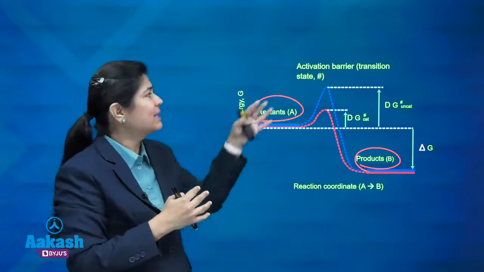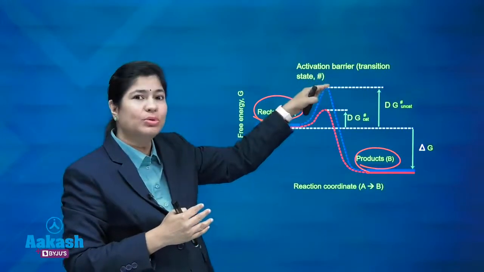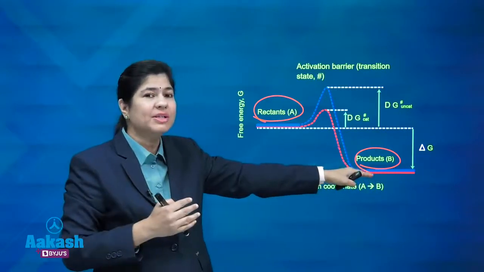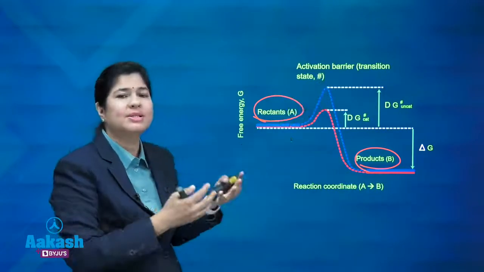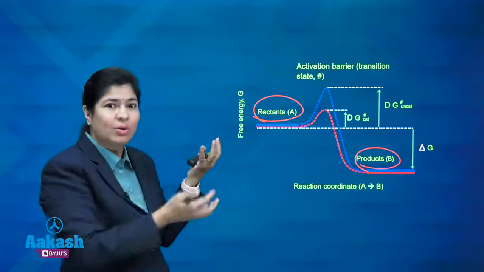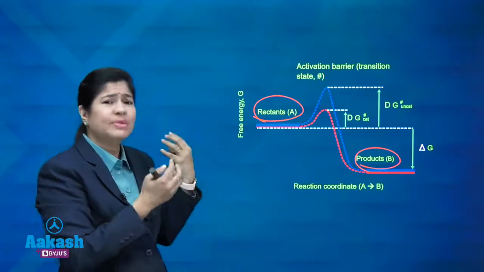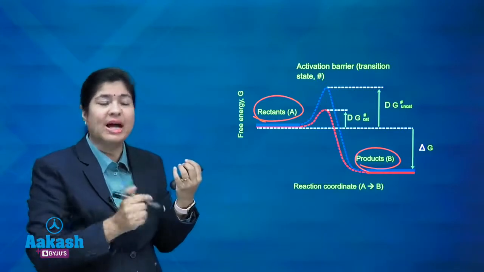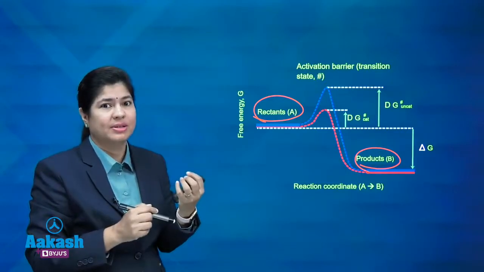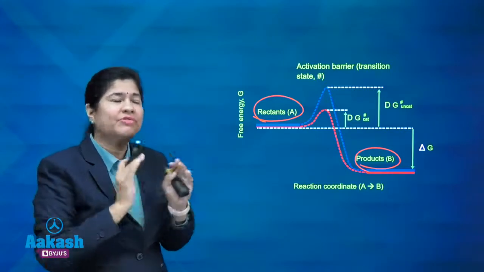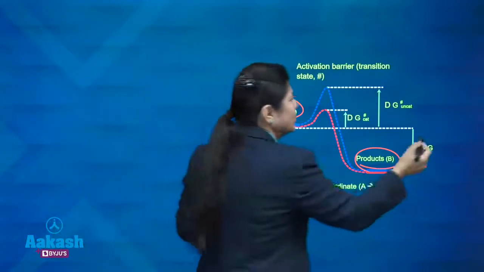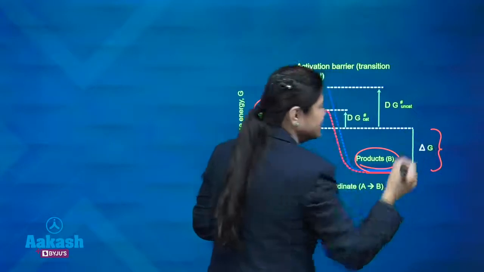At that time this energy is required to pull it down to the product. And what is the function of the enzyme? It definitely makes this activation energy lower. That means we require less energy, less heat is needed if we have an enzyme in the reaction. That is the simple fact which you need to apply here. And one more thing which I always emphasize is your free energy change.